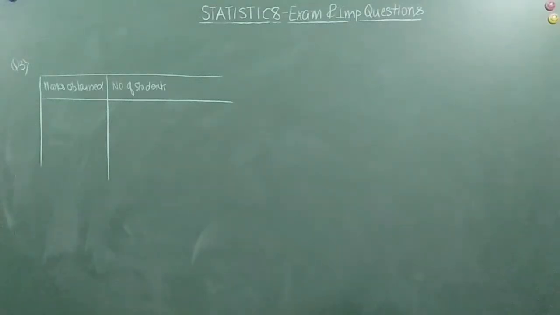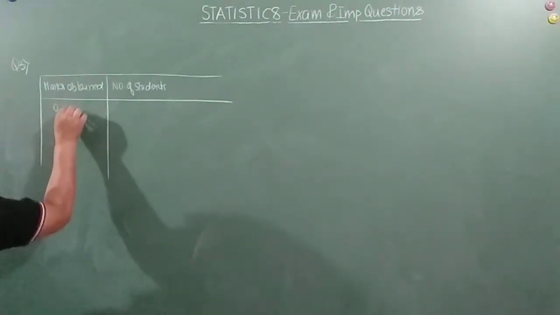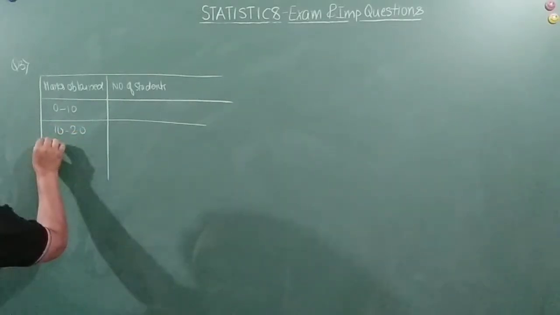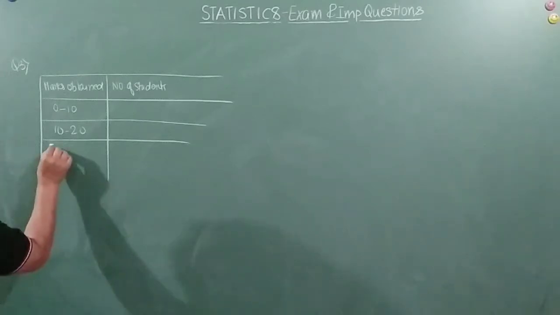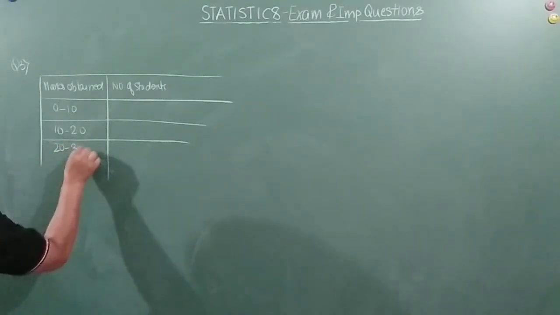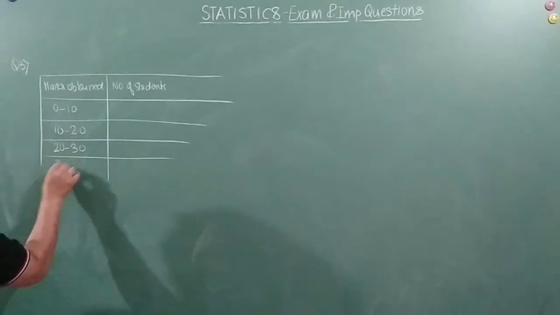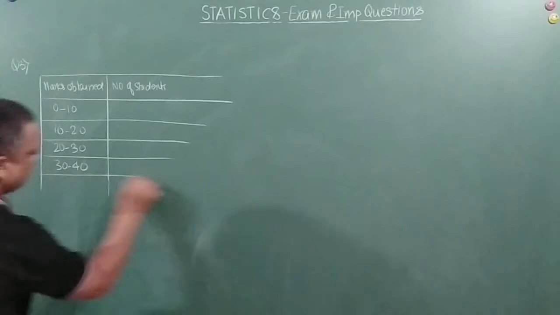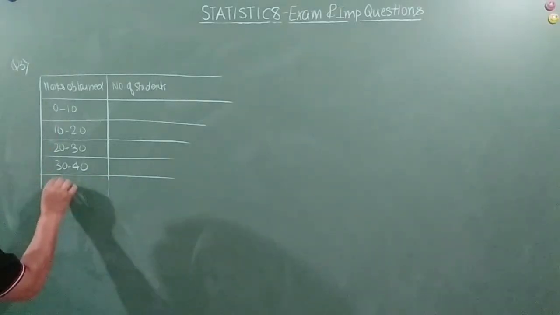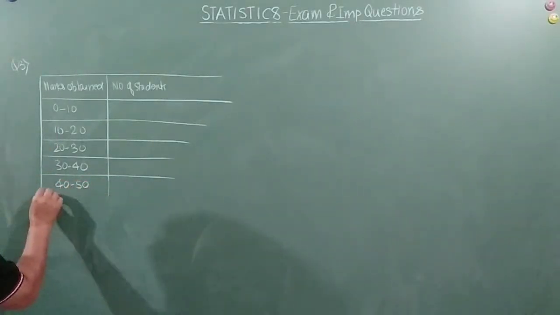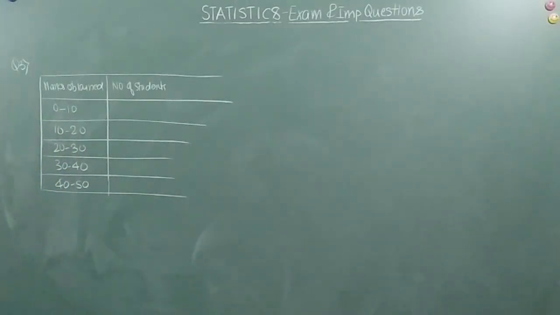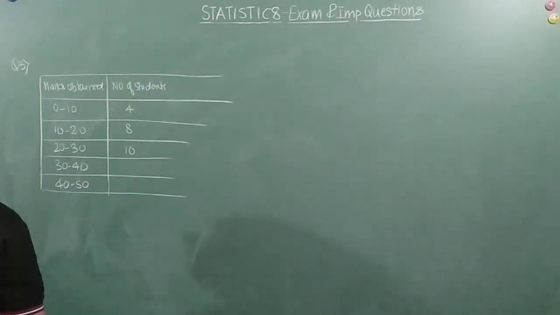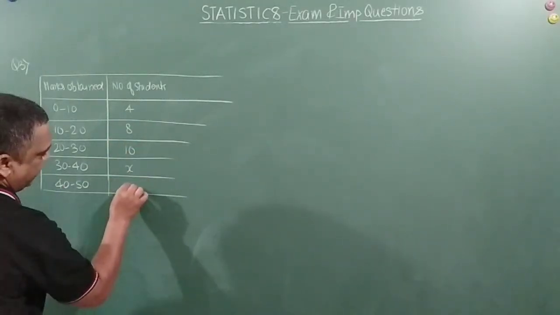Not many entries here: 0 to 10, 10 to 20, 20 to 30, 30 to 40, and 40 to 50, right? And the frequencies are 4, 8, 10, x and 8.